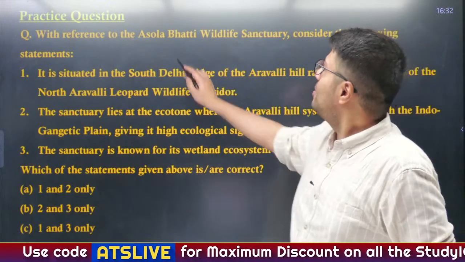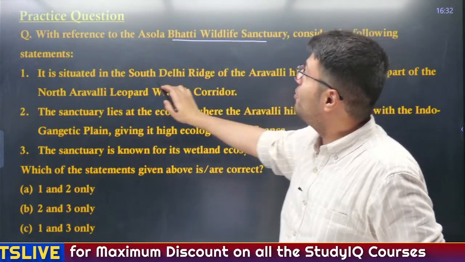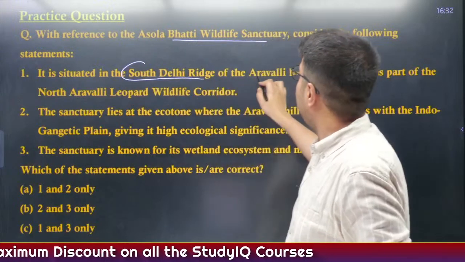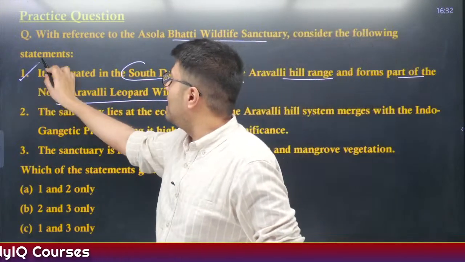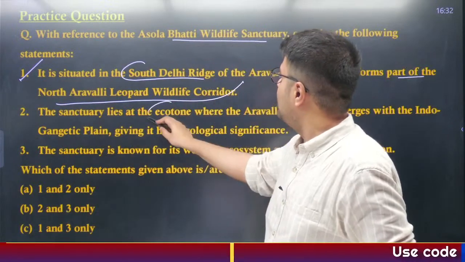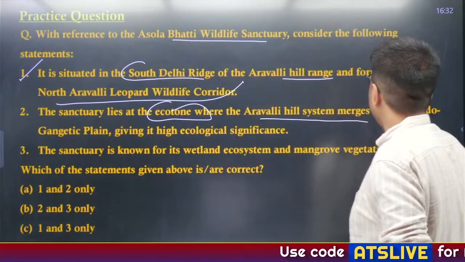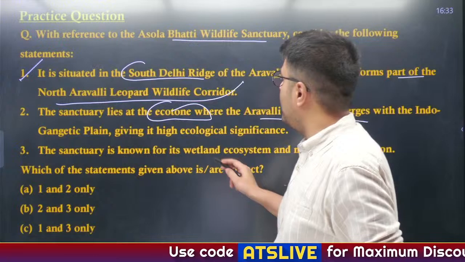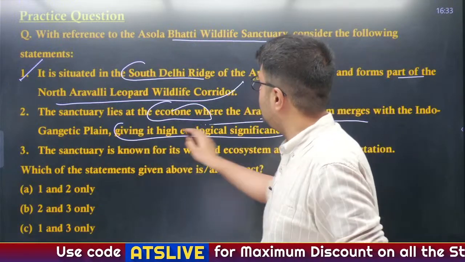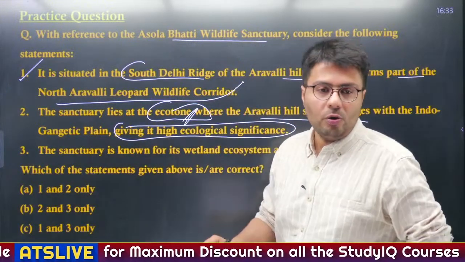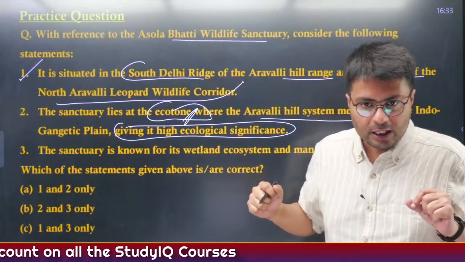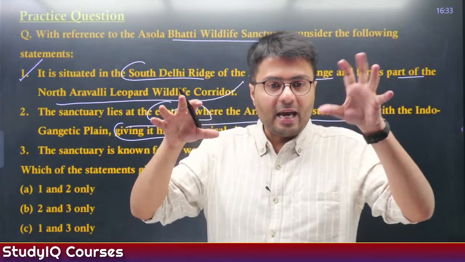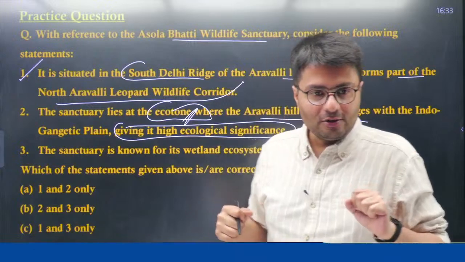Now, with reference to Asola Bhati Wildlife Sanctuary, consider the following statements. It is situated in the South Delhi Ridge of the Aravali Hill range and forms part of the Northern Aravali Leopard Wildlife Corridor. This is correct. The sanctuary lies in an ecotone where the Aravali Hill system merges with the Indo-Gangetic plain, giving it high ecological significance. Now, you understand what an ecotone is? An ecotone is an area which is a meeting point of two different biodiversities. So in that ecotone, you will see the characteristics of both biodiversities, right?